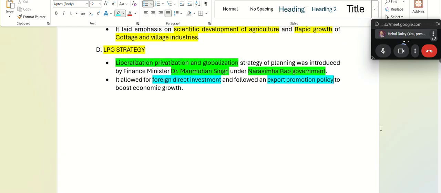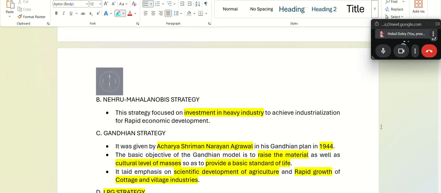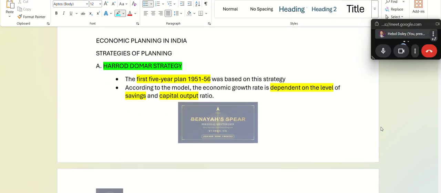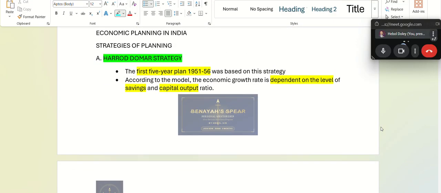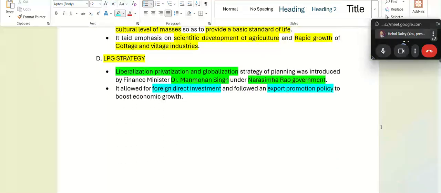Sometimes people might say, what did Manmohan Singh do in our country? I think he did a lot for our country through this strategy itself, all right? So these are some strategies that India has been using, okay? Fine, economic planning for our country. These are the strategies that have been in use, okay?